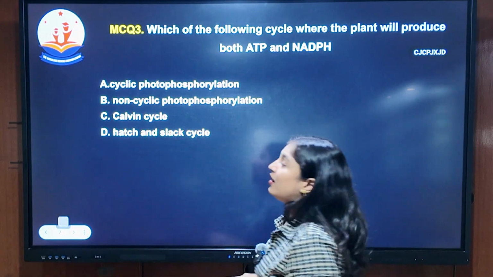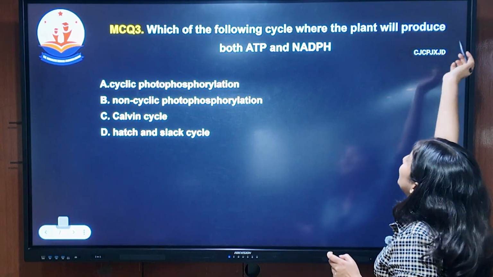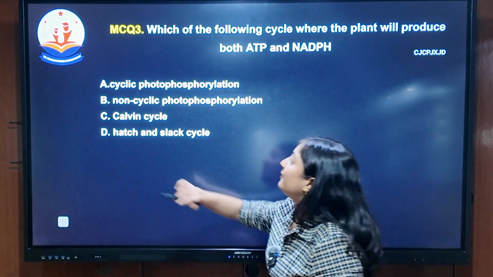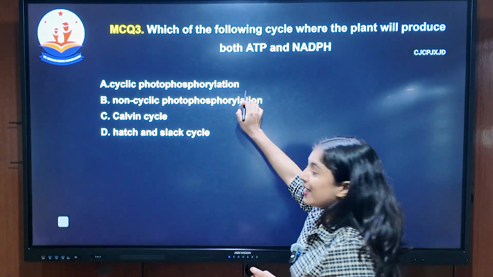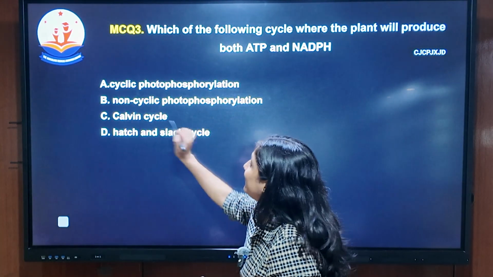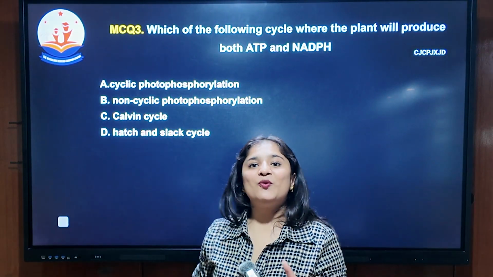So coming to the third MCQ. Which of the following cycles is where the plant will produce both ATP and NADPH? Option A, cyclic photophosphorylation; B, non-cyclic photophosphorylation; C, Calvin cycle; D, Hatch and Slack cycle. So comment me below which is the right answer for this.